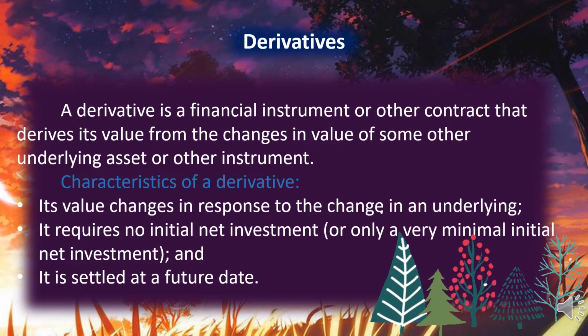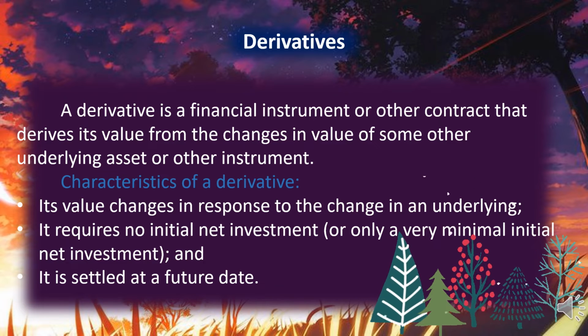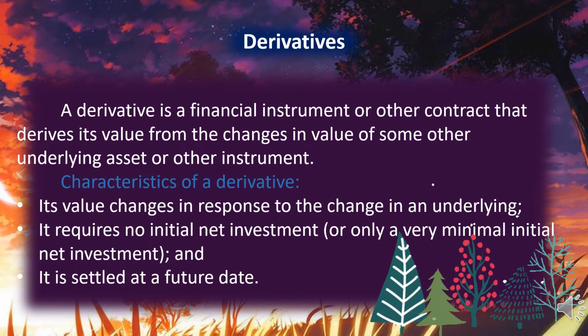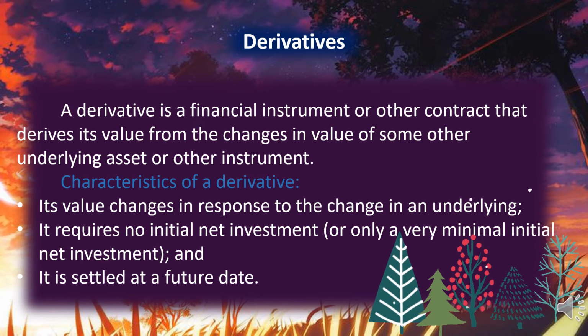So an underlying is a specified price, rate, or other variable. Examples are interest rate, security or commodity price, foreign exchange rate, index of prices or rates.